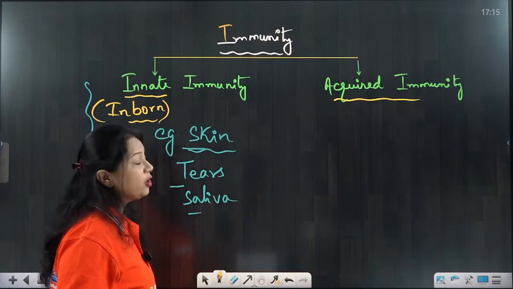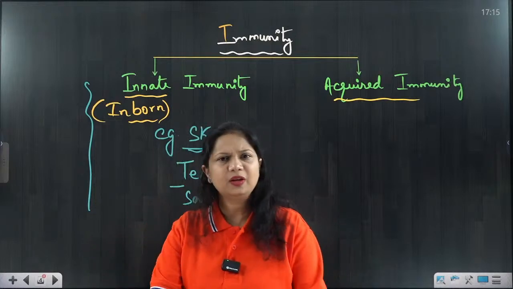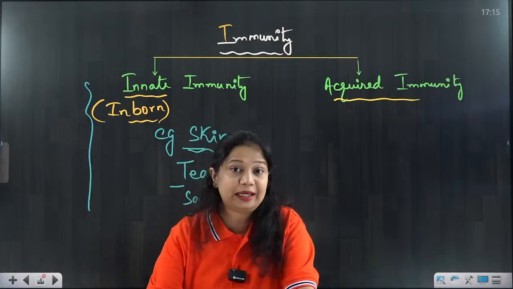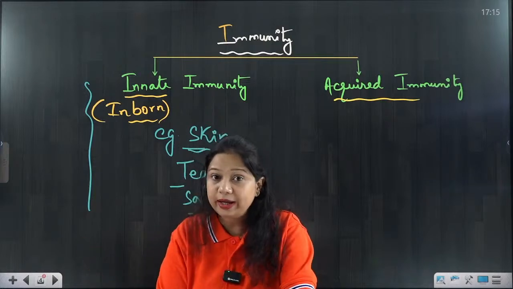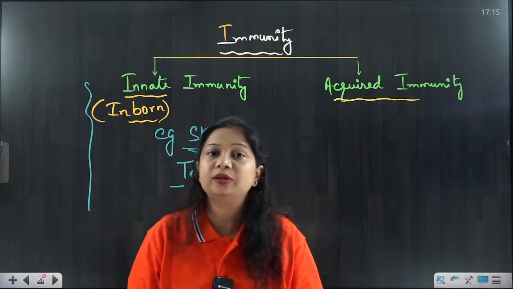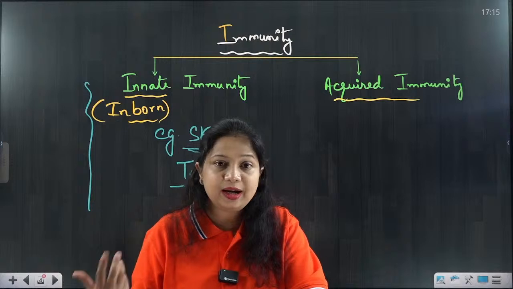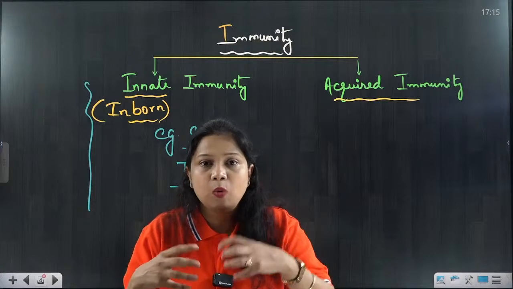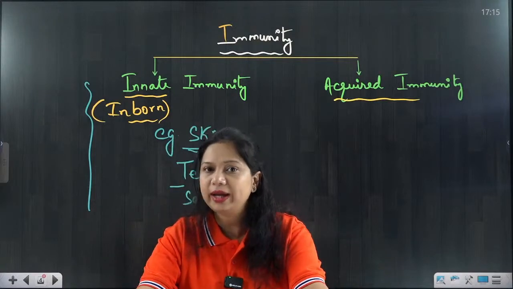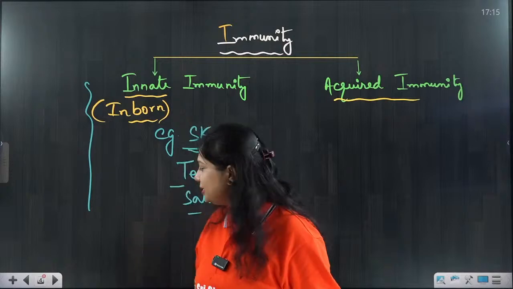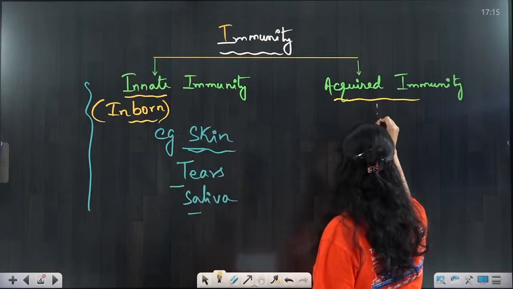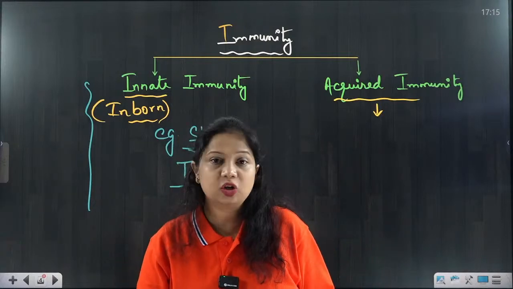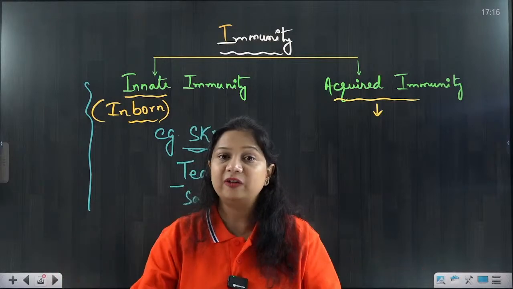Okay. So now let's move on to acquired immunity. So what is this acquired immunity? Innate, the word means inborn. We are born with it. Acquired, we are acquiring it throughout our lifetime. So during our lifetime, by various processes, by various mechanisms, we are acquiring it. That is why it is acquired immunity. So how are we acquiring this immunity? Acquired immunity is acquired because we are exposed to a pathogen, because we are exposed to any kind of infection.